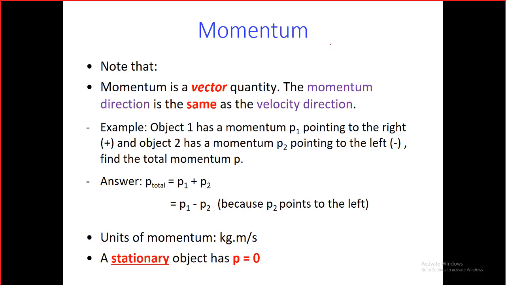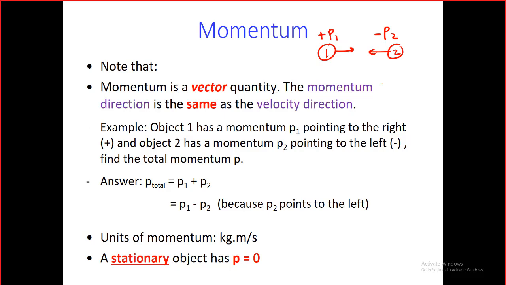For example, we have two balls now, guys. Ball number 1 and ball number 2. As long as they are moving, they should have a velocity and a momentum, because they have masses. This ball has a momentum P2, and that ball has a momentum P1. This one moves to the right and that one moves to the left. Look at that, guys. This momentum, directly, you have to put a negative sign here, because it's to the left. And that one moved to the right, so it should have a plus sign.